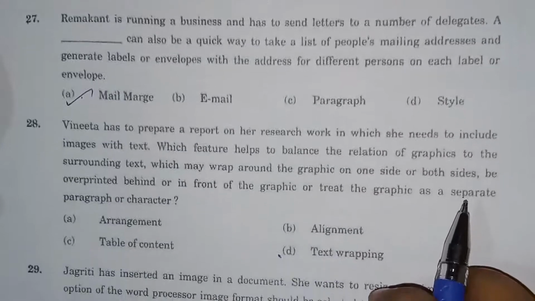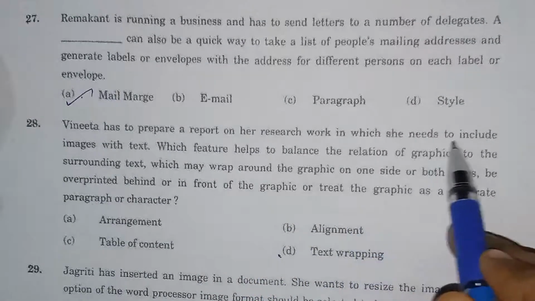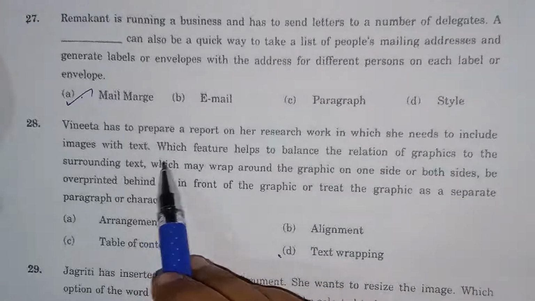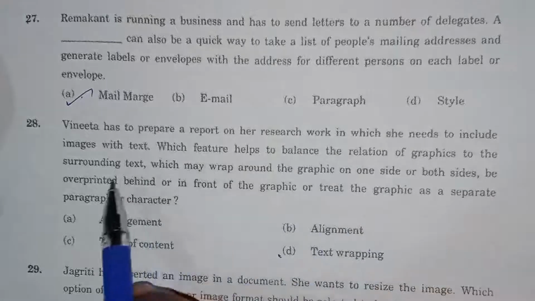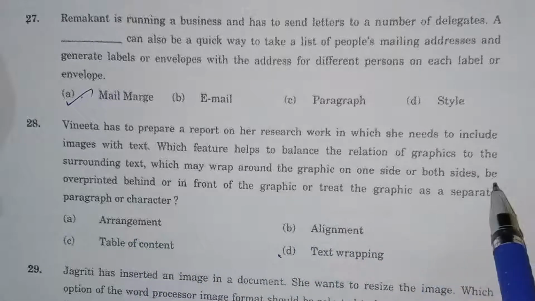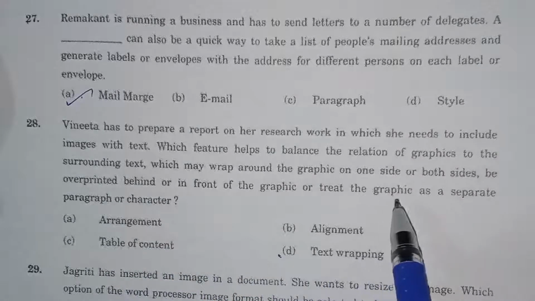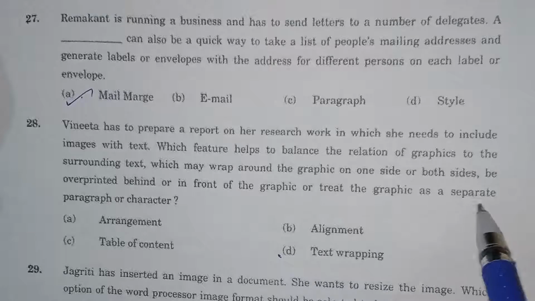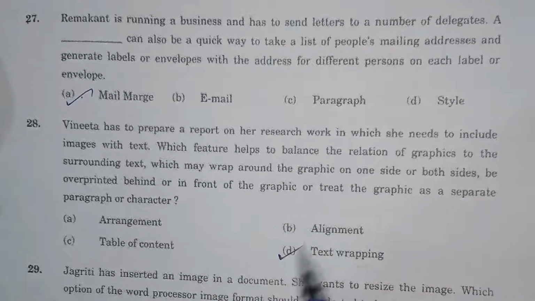Then 28th, Vinita has to prepare a report on her research work in which she needs to include images with text. Which feature helps to balance the relation of graphics to the surrounding text, which may wrap around the graphic on one side or both sides, be overprinted behind or in front of the graphic, or treat the graphic as a separate paragraph or character? So here the answer is text wrapping. So text wrapping only helps to do this work.